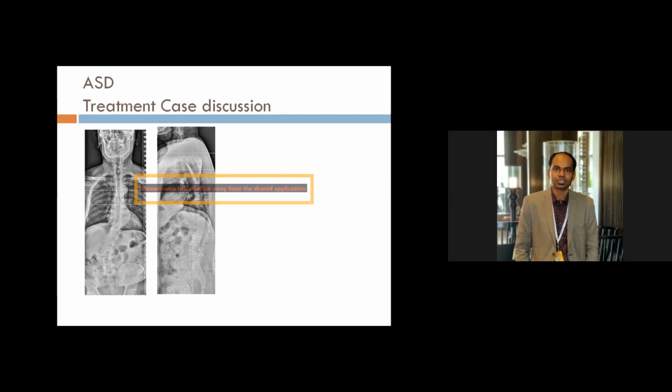You will be considering his age, bone quality, and activity level in your treatment plan. Correct, as well as comorbid status.